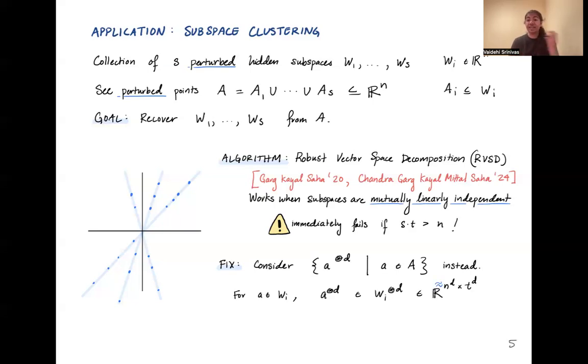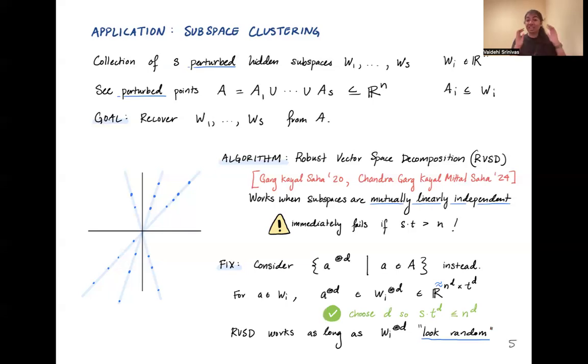Well, it turns out that if A was in a subspace Wi, then we have that A tensor D times is going to be in the subspace of Wi tensor D times. And this A is going to live in an approximately n to the D dimensional ambient space. But this subspace that was originally T-dimensional to begin with, when we tensor it up D times, is going to be a T to the D-ish dimensional subspace of this n to the D-ish dimensional ambient space. So now we can choose D so that S times T to the D is less than N to the D. And since T to the D grows much slower than N to the D, we should be able to choose a D that this works for.